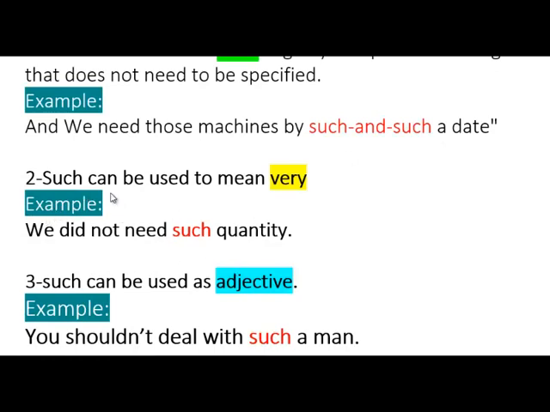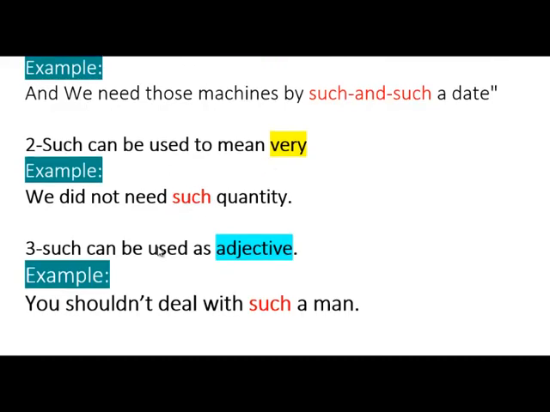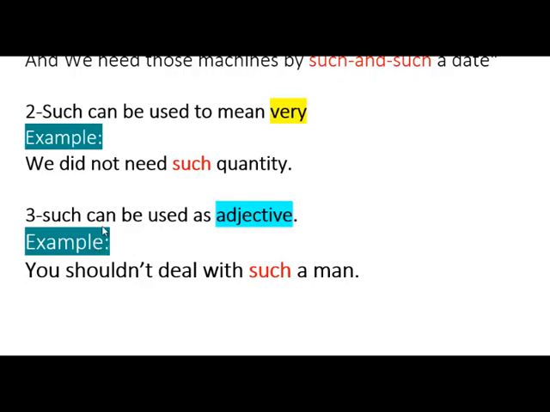Another example, such can be used as very. Yes, we did not need such quantity. So here, such quantity could mean a big quantity, a large quantity, or a lot of. Okay, so such here has a different meaning, like very.